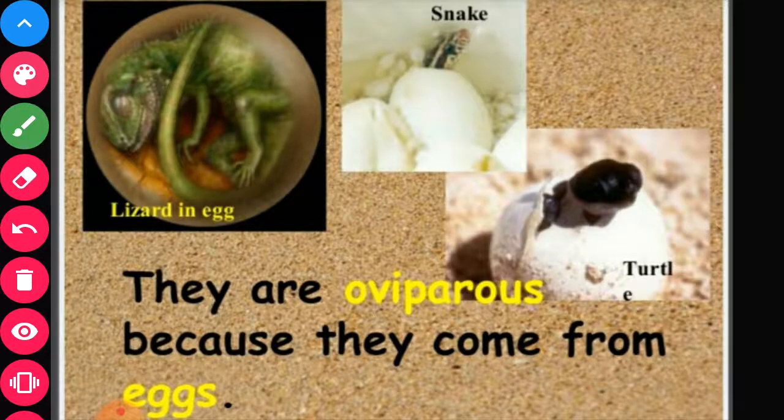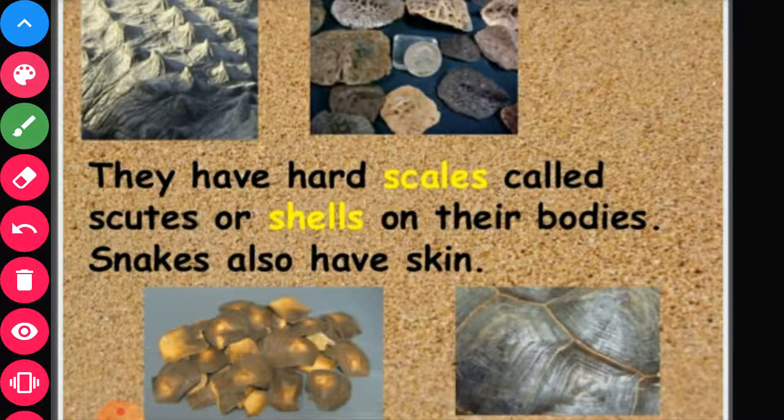They are oviparous as they lay eggs. They have hard scales, called scutes, on their bodies. Snakes also have scaly skin.